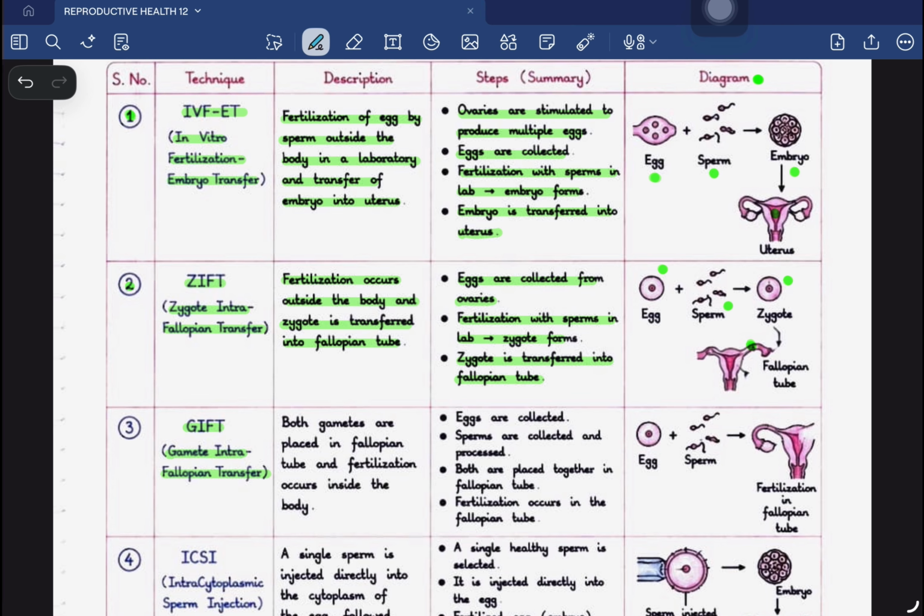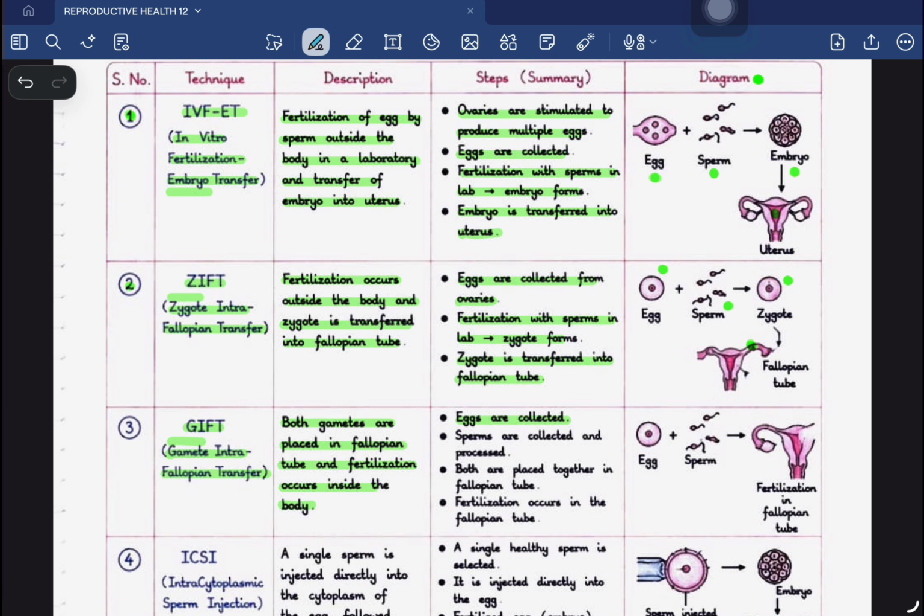In first condition, we have seen the transfer of embryo. In second condition, we have seen the transfer of zygote. In the third condition, we will see the transfer of gamete. Here both the gametes are placed in the fallopian tube, and fertilization occurs inside the body. In the previous two conditions, we have seen that the fertilization occurs in the laboratory, but in the third condition, gamete is transferred and the fertilization occurs inside the fallopian tube of the mother.